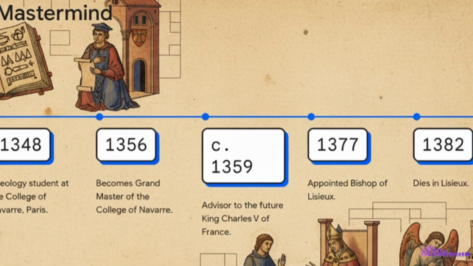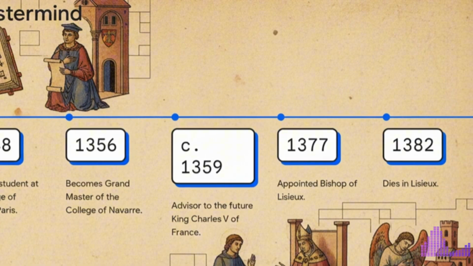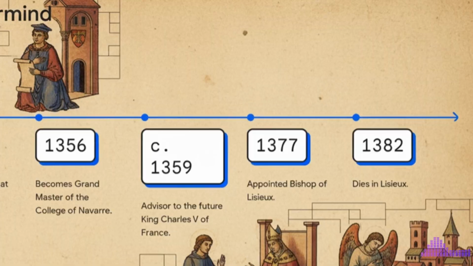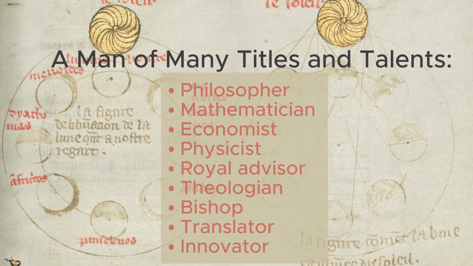So this is not some isolated academic. He's a man of real influence at the highest levels of both church and state. And that just illustrates his incredible range. I mean, he was an economist who wrote one of the first ever books on monetary theory. He was a physicist who dared to question Aristotle, a translator, a brilliant mathematician, and a fierce opponent of court astrology. He was a true Renaissance man, a full century before we say the Renaissance even began.